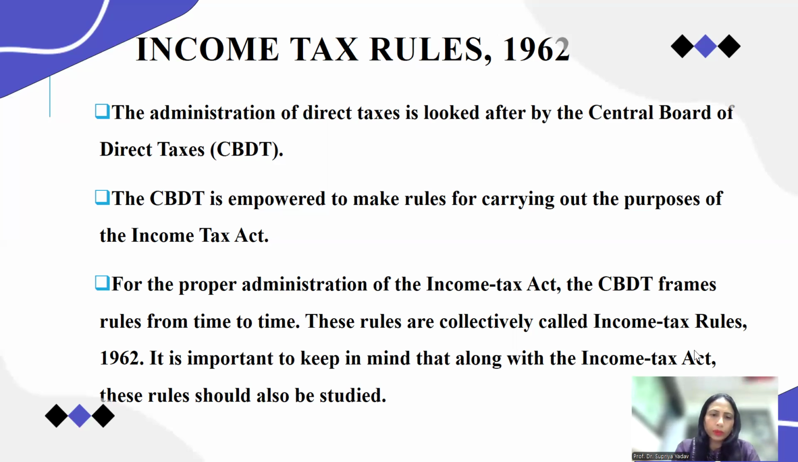CBDT frames the rules from time to time. These rules are collectively called the Income Tax Rules 1962. It is important to keep in mind that along with the Income Tax Act, these rules also should be studied and then the act is applied. So how can we apply the act? With the help of the rules. If you come across any ambiguity during application of the Income Tax Act 1961, you have to refer to the Income Tax Rules 1962 as well. This is the main condition.